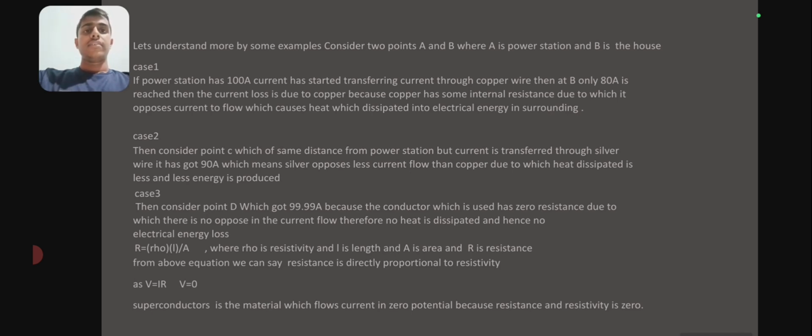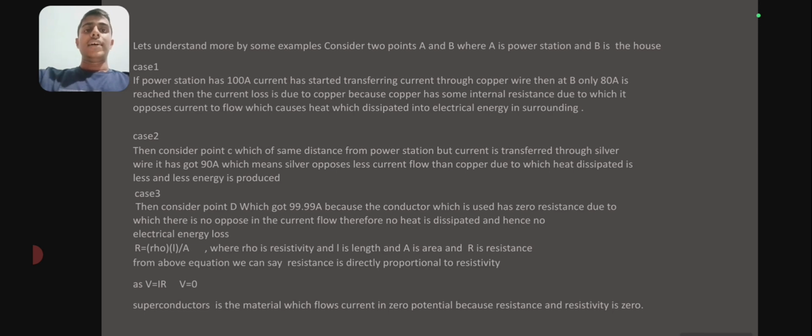In case 3, consider point D, a new point from point A, which got 99.99 ampere because the conductor used has zero resistance, due to which there is no opposition to the current flow. Therefore no heat is dissipated and hence no electrical energy loss.